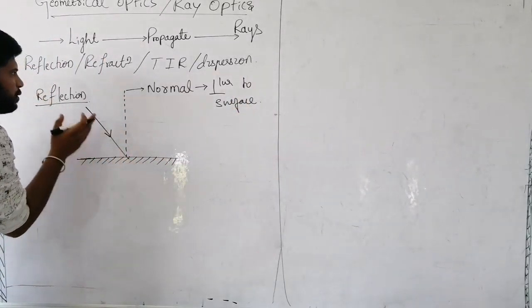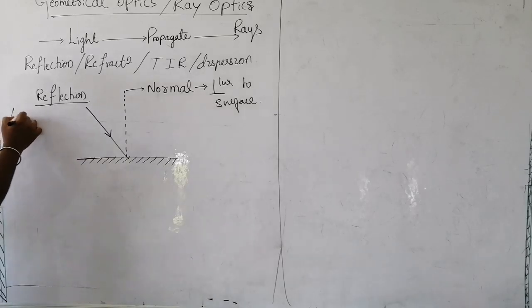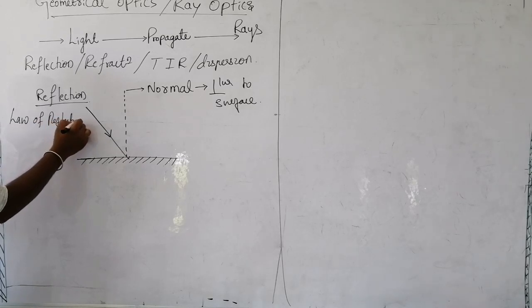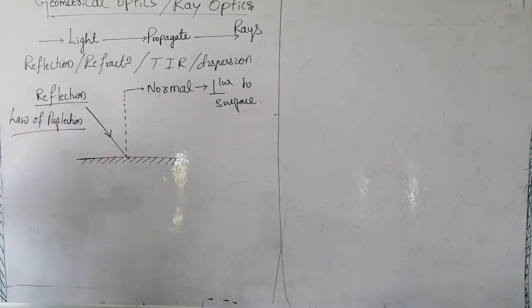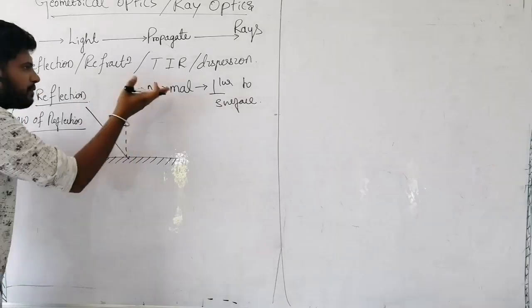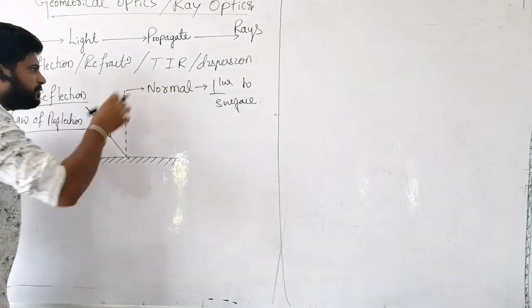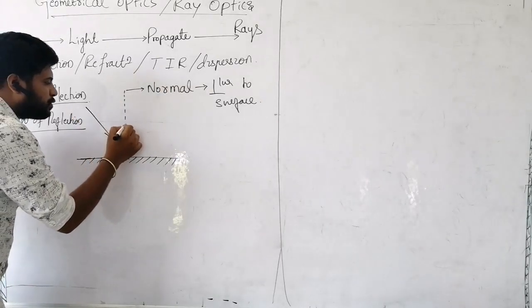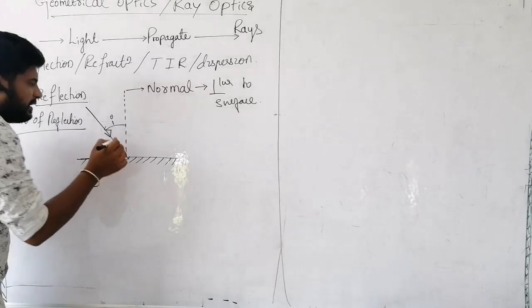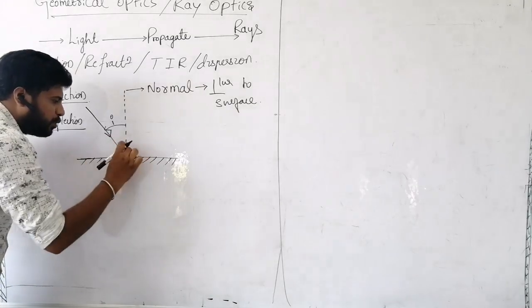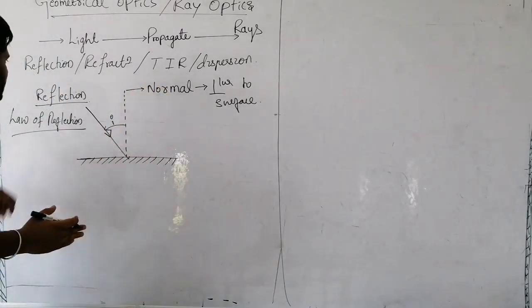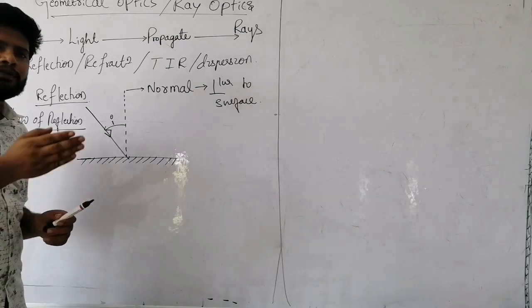Then, according to reflection, we are studying the law of reflection. Consider this is a surface which is not transparent. When a ray of light is incident on it, the normal is perpendicular to the surface. What is the purpose of the normal? From the normal we measure the angles. This is called the angle of incidence. Now this ray doesn't have any provision to come out of this surface. It has to bounce back to the same medium. Clear?